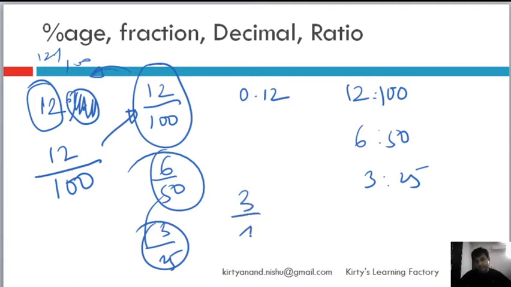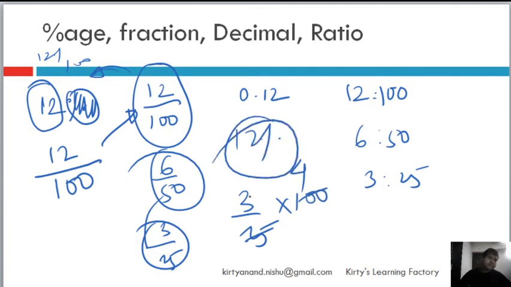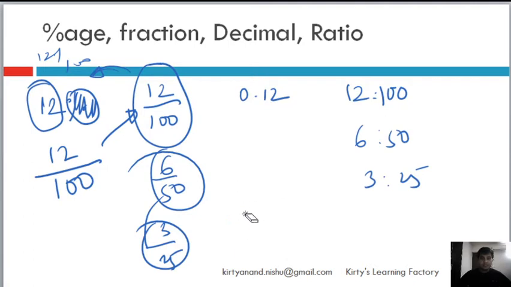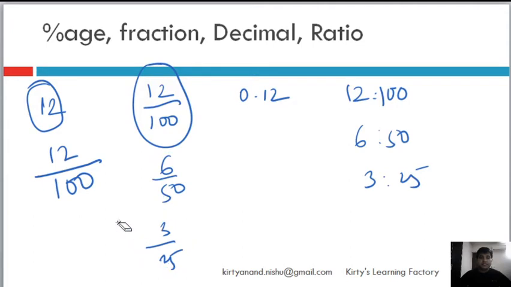So if it is 3 by 25, which is the simplest fraction, and I multiply it by 100, 25 4s and 12 3s, 12% I get, right? It's just that I have to attach the sign of percent then. It's just the reverse process, and I hope you understood why the process is reversed. When I'm converting 12% to a fraction, that's the meaning of it. 12% is 12 parts of 100. So it is 12 by 100. That's the definition of a fraction.